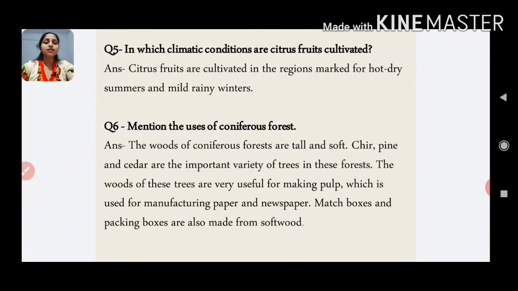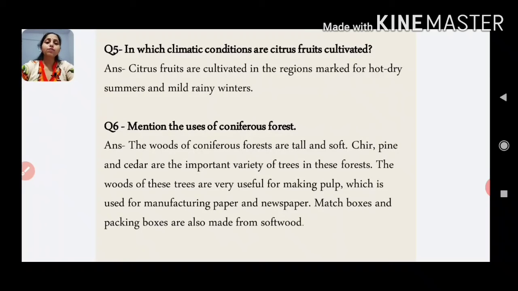Now question number 6 is, mention the uses of coniferous forest. So your answer is, the woods of coniferous forest are tall and soft. Chir, pine and cedar are the important varieties of trees in these forests. The woods of these trees are very useful for making pulp, which is used for manufacturing paper and newspaper.